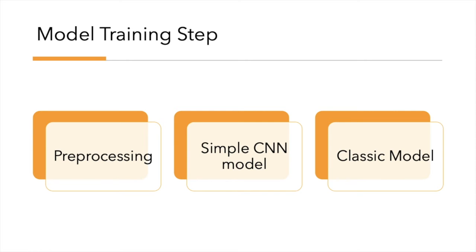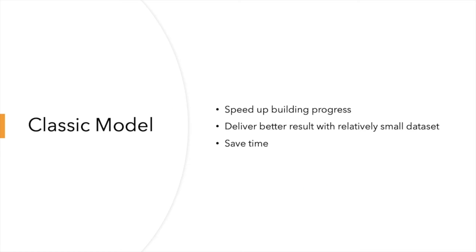For the next step, we tried to build a CNN model from scratch. However, the results were not quite ideal, so we then tried to apply a classic model, VGG16, as we learned during the second half of the semester. The reason we used the VGG model is that it could speed up our building progress, because VGG16 is a very mature model.